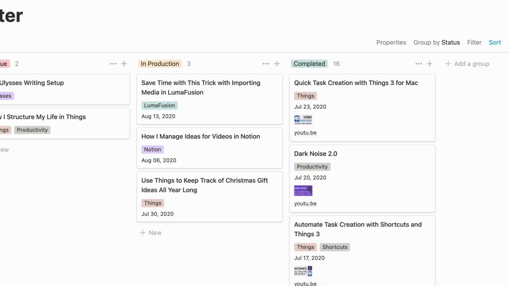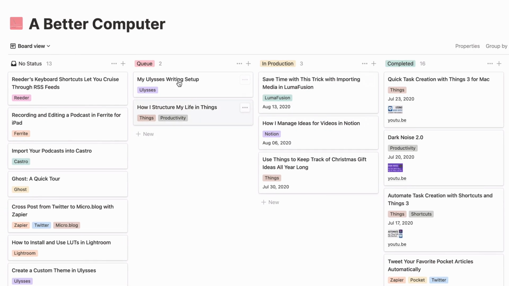Everything over here on the left, I want to get it over to the right of the page, and I want to have some stuff in the queue so I know I've got some interesting ideas that I want to work on next. Then I have things in production so I know exactly what I'm working on now, and when I make the video, when I should schedule it for.